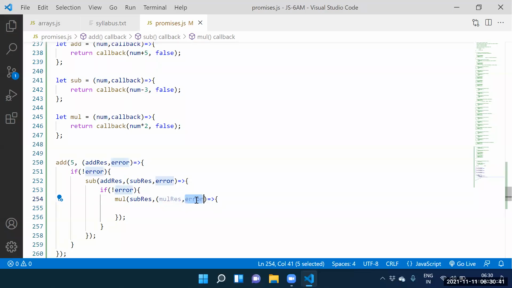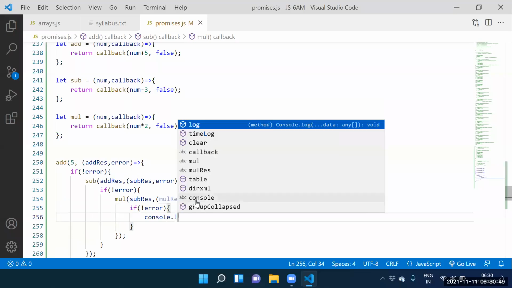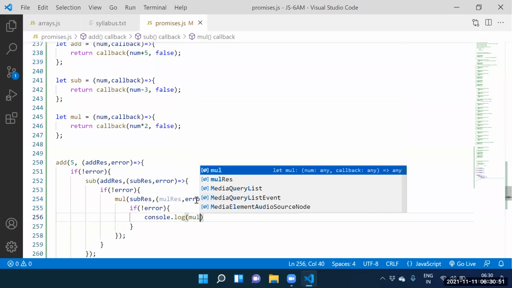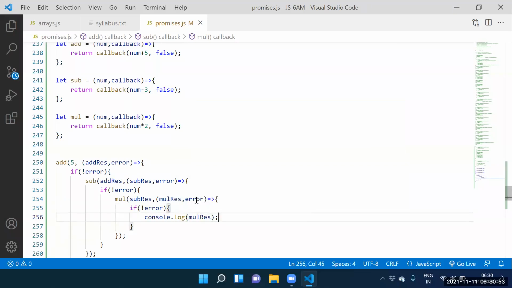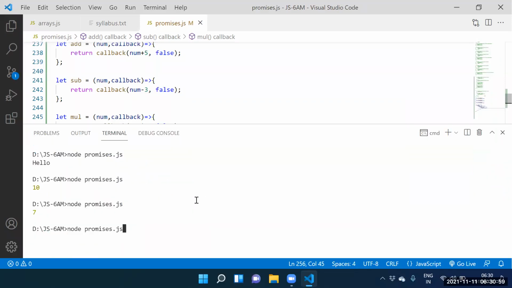Can I print it? Yes. How can I print it here? If of not error, console dot log of multiplication result. So guys, what is the answer? The answer is 14.